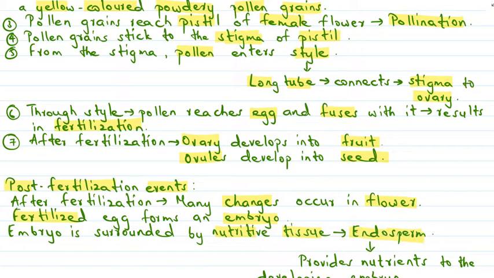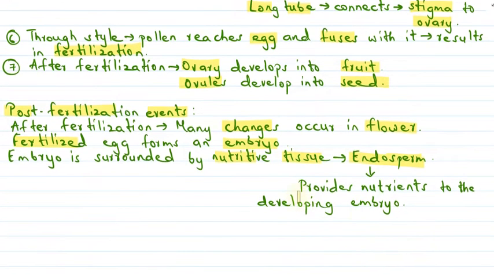So what does this endosperm do? Endosperm provides very essential nutrients required by the developing embryo. So the developing embryo receives all its nutrition from this endosperm that surrounds the embryo.